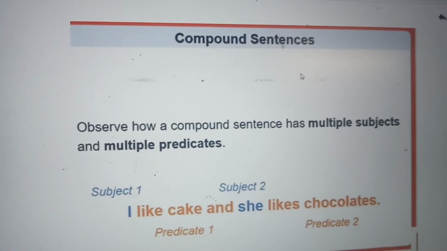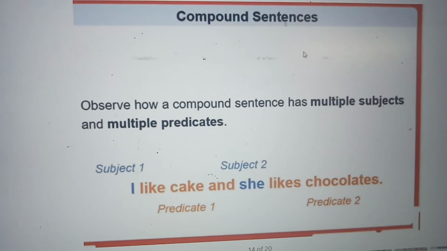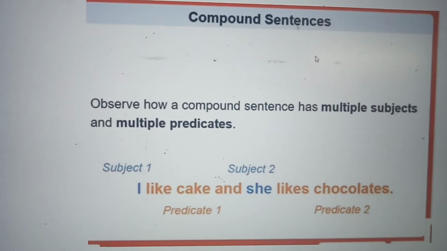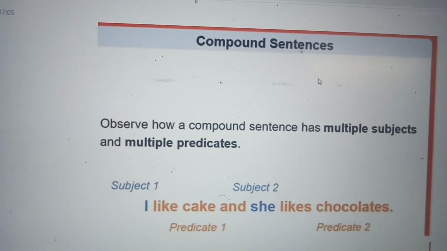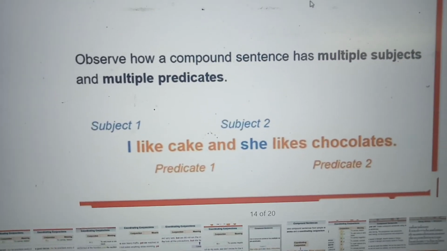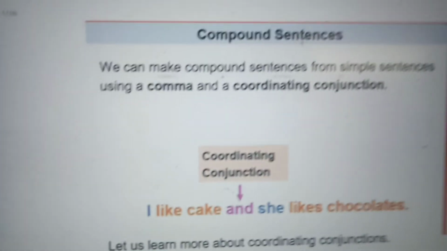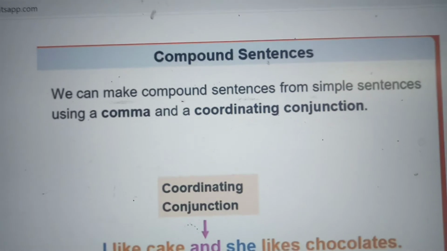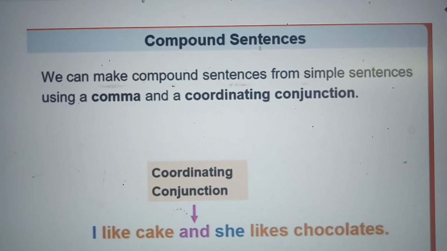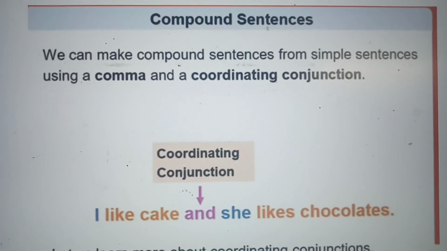Observe how a compound sentence has multiple subjects. A compound sentence means multiple subjects and multiple predicates. I like cake and she likes chocolate. So which is the subject here? I, she. Like cake, likes chocolate. Both are predicates. Predicate 1, predicate 2. Two subjects, two predicates. Multiple subjects, multiple predicates. Compound sentence. So easily you can form a compound sentence from a simple sentence using a comma and a coordinating conjunction. Okay, so for a compound sentence you need coordinating conjunctions.